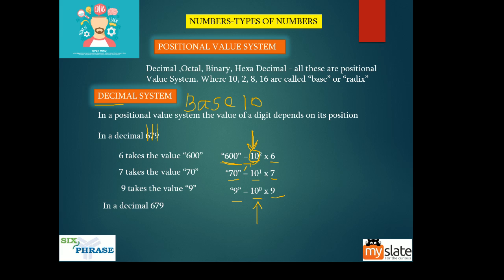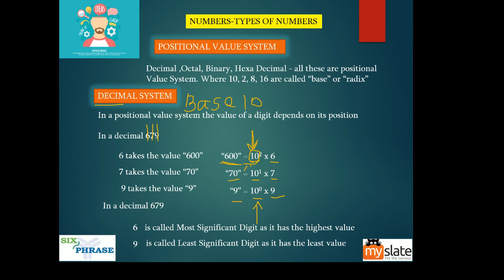Now guys tell me, is 600 in 679? In 679, 600 is the largest value, 9 is the least value. So that is why we say 6 is the most significant digit and 9 is the least significant digit. 6 is the most significant digit because it has the most value. 9 is the least significant digit because it has the least value.